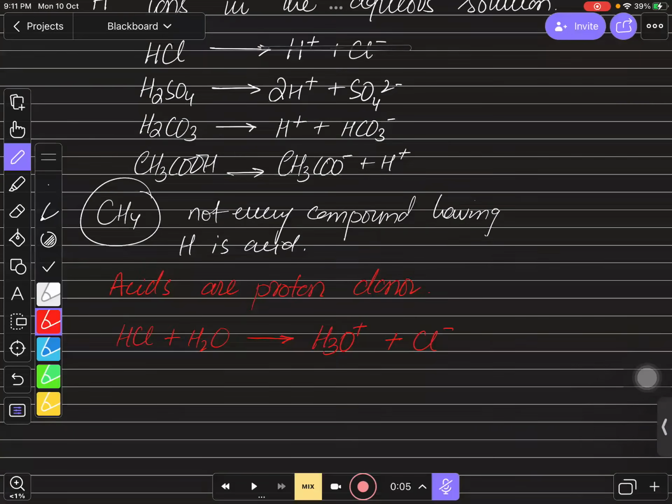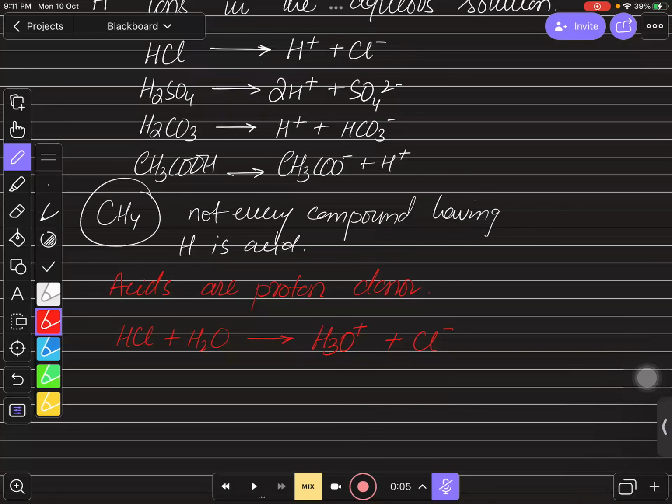Why are we using the word proton donor over here? Because if you focus on the H positive ion of acids, it is H with mass number 1 and a positive charge. So how many protons are there? We have one proton. If you talk about neutrons, mass number subtracted by proton number gives 0 neutrons. And for electrons, it is positively charged, so the electron is already donated by the hydrogen. So we have 0 electrons. In the overall H positive ion, we just have one proton.